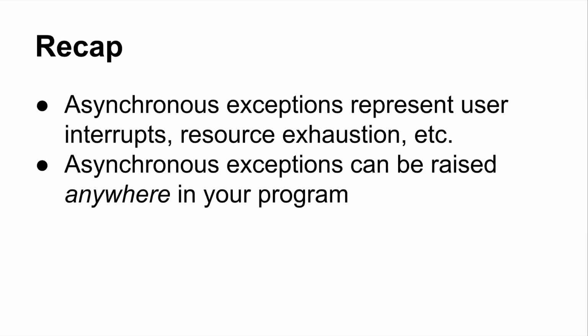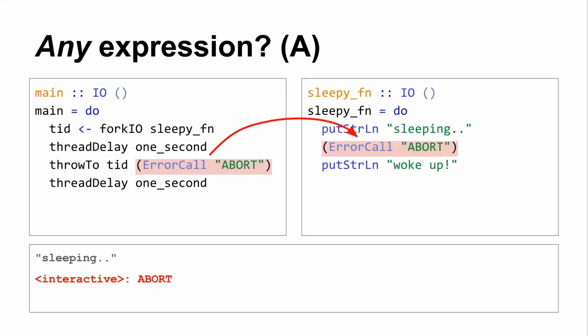One question. On the last code, does the behavior of this have anything to do with the fact that it's in an IO monad, or is it just whatever expression just happened? Do you understand the question? I don't think I fully understand the question, but so it isn't. Does it make it synchronous with what's happening in the IO on the other thread, or could it be executing any computation? Any expression, like pure code, whatever, it doesn't matter.